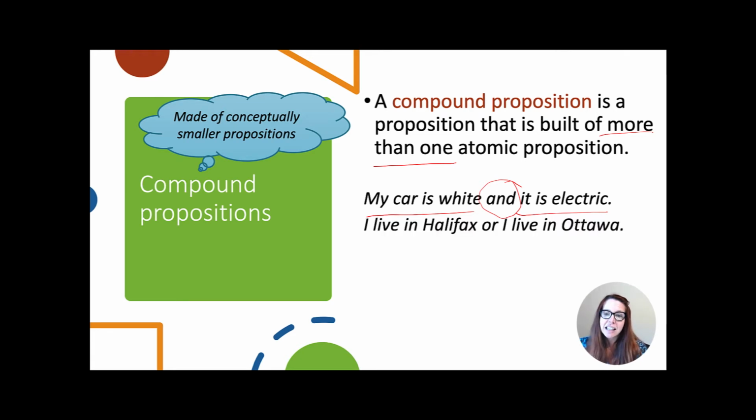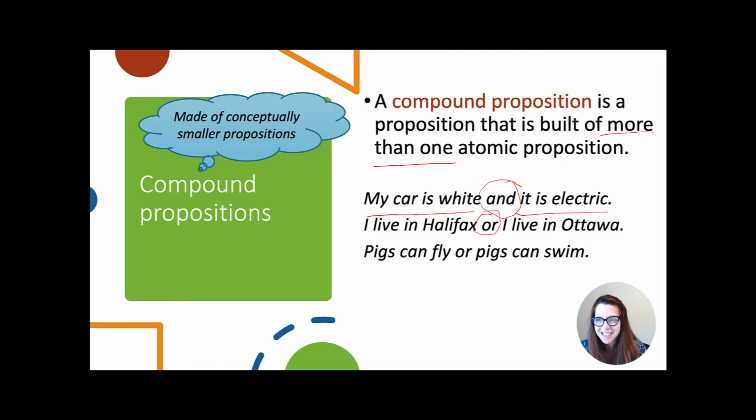I could say I live in Halifax or I live in Ottawa. We can see that that's broken down into two separate atomic propositions. I live in Halifax takes on the truth value on its own. And I live in Ottawa is either true or false on its own. We combine them together into one larger proposition: I live in Halifax or I live in Ottawa. Another example is pigs can fly or pigs can swim.